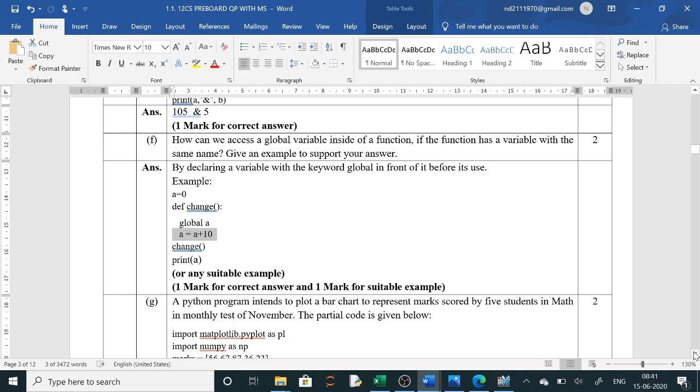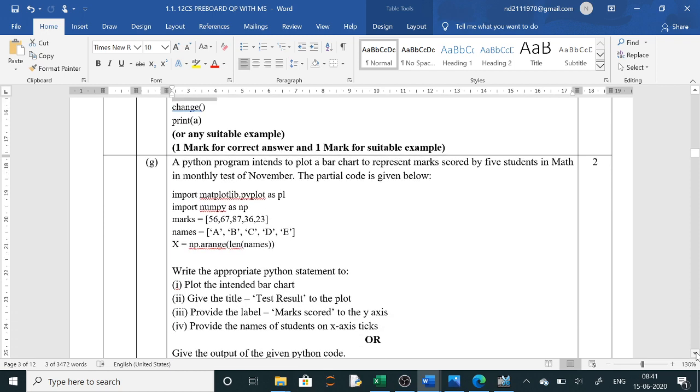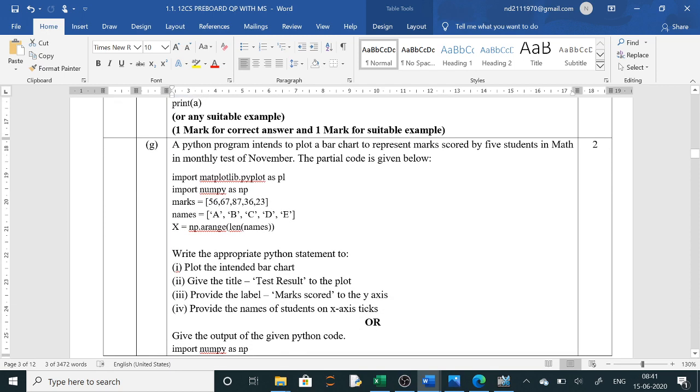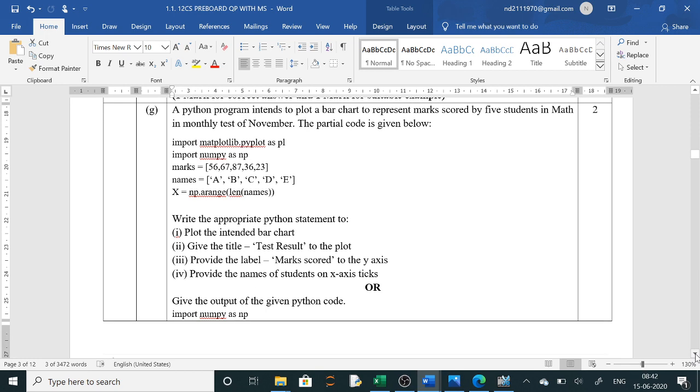The next question is: a Python program intends to plot a bar chart to represent marks scored by 5 students in math in the monthly test of November. The partial code is given below. This paper, actually, I am also seeing for the first time, so whatever problems I am facing, maybe you will also face those problems. Clear? The first time we solve any paper, we all have these types of confusions.